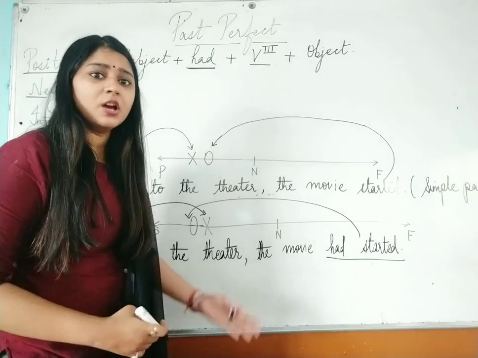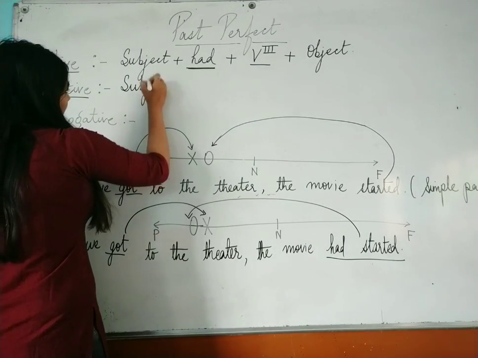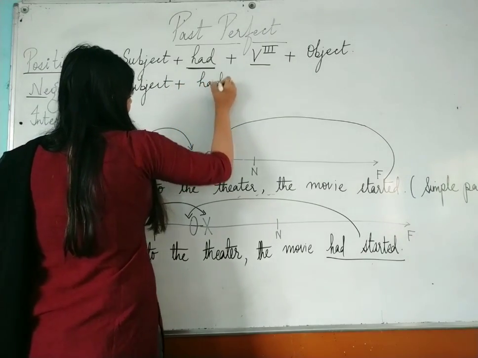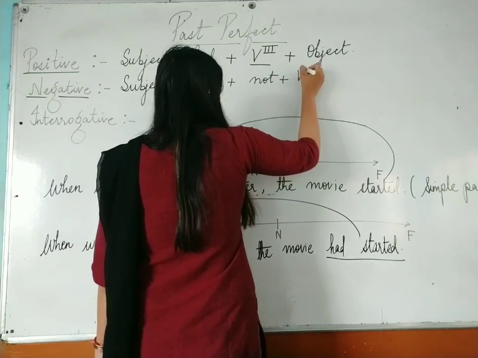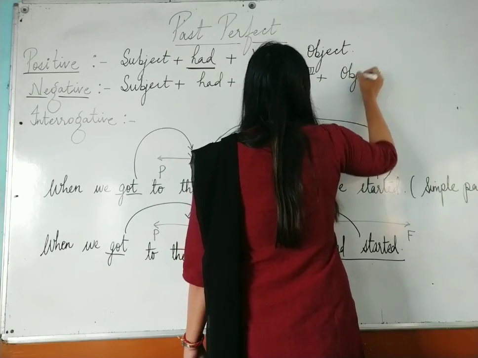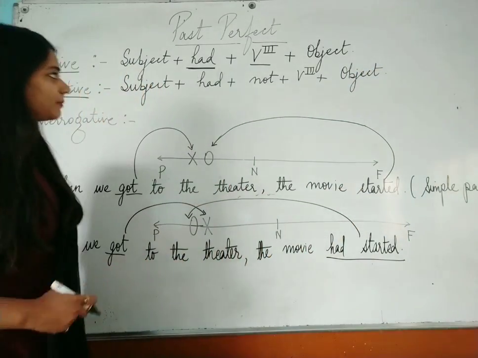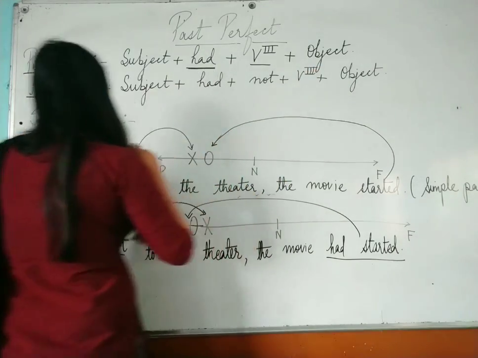We just have to add not. So it will be subject plus had plus not plus verb third form plus object.